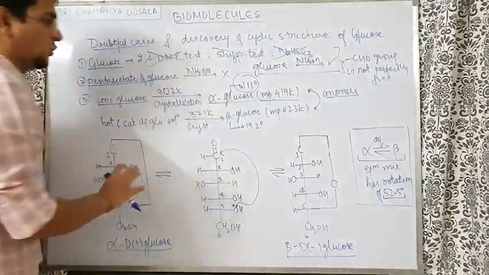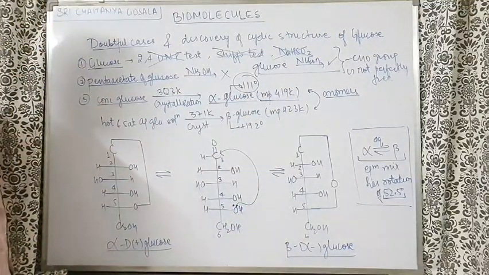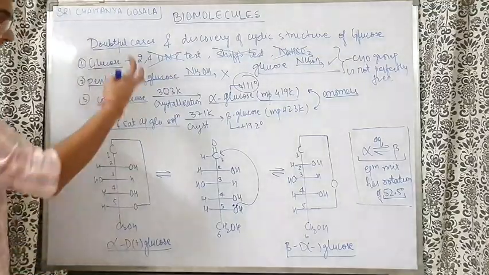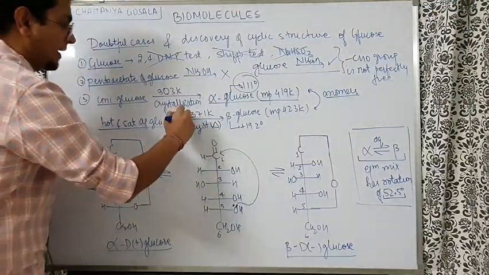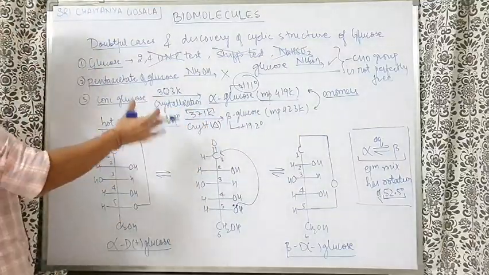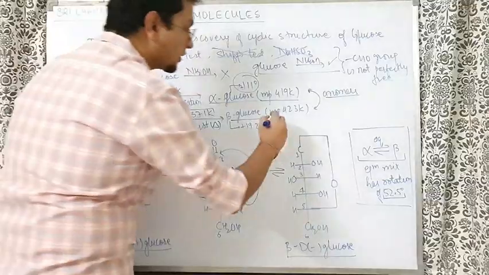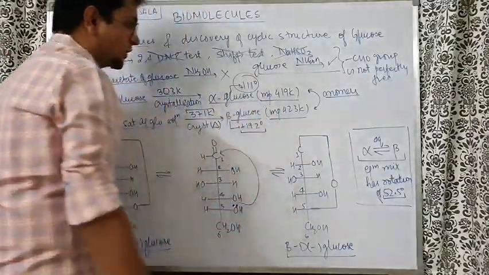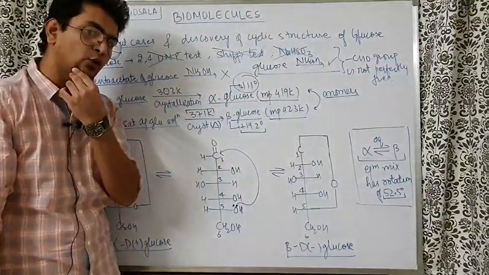Concentrated glucose gave alpha glucose on crystallization, and the melting point of that was 419 Kelvin. When I took a hot, saturated aqueous solution of glucose and crystallized it at a high temperature, at 371 Kelvin, in hot condition, then we get beta glucose. That means another glucose whose melting point was a little higher. And the rotation was very different, because it was 111 degree rotation. Here the rotation was only 19.2 degree.